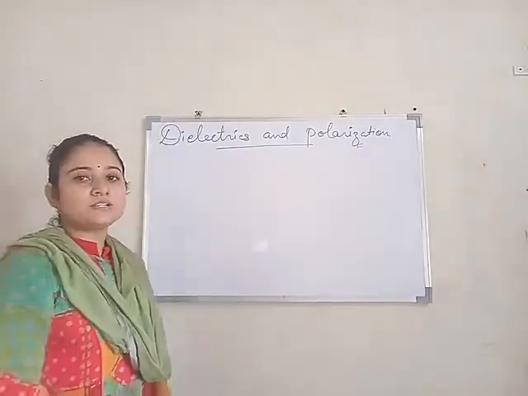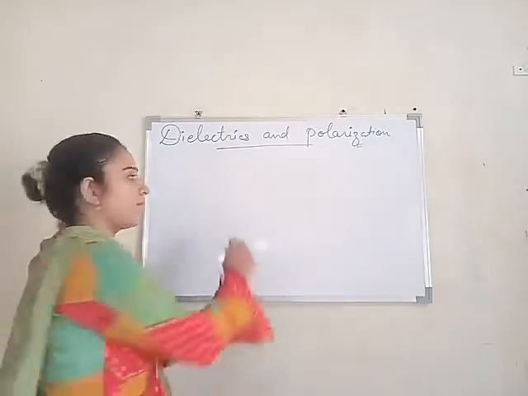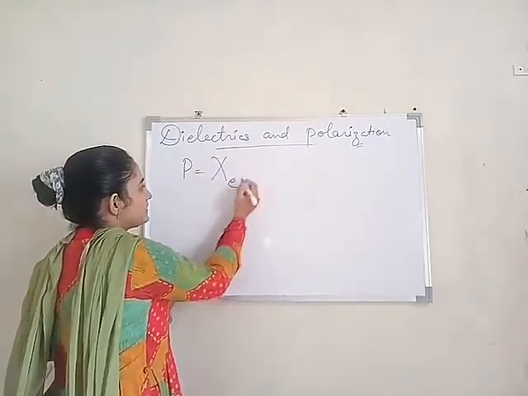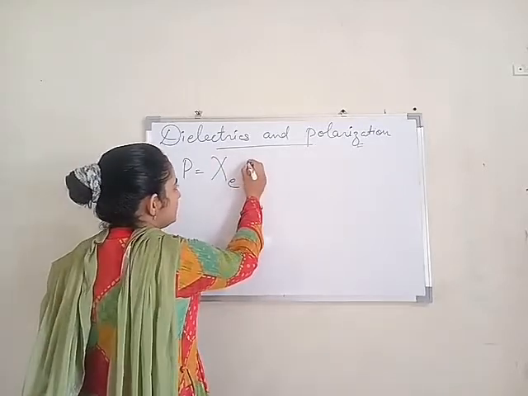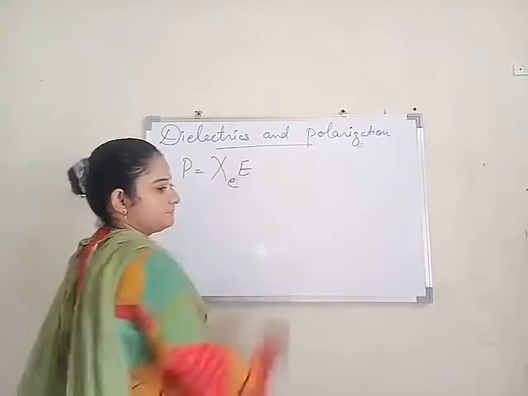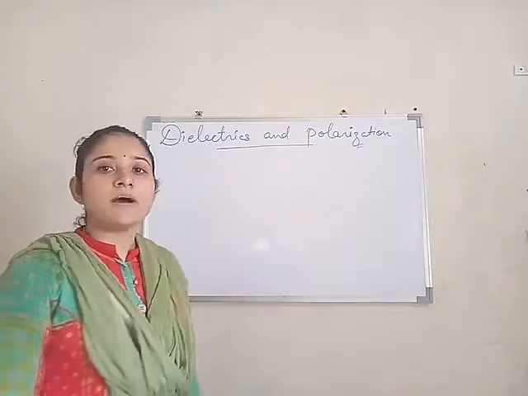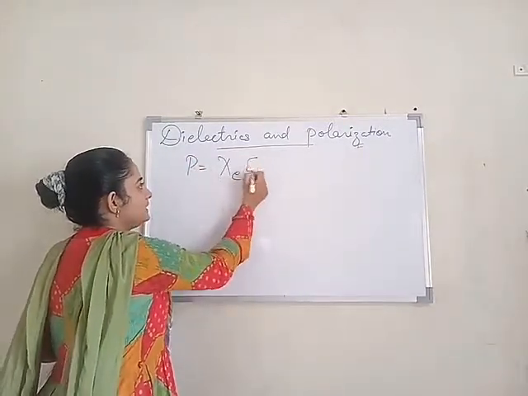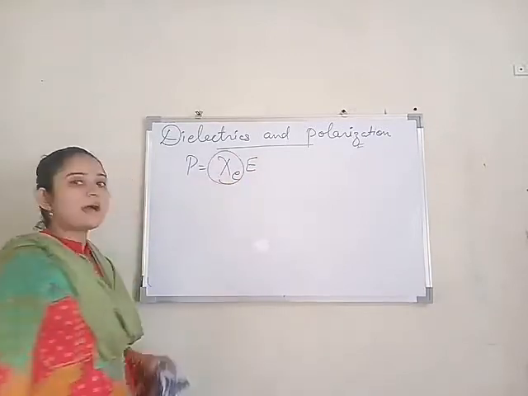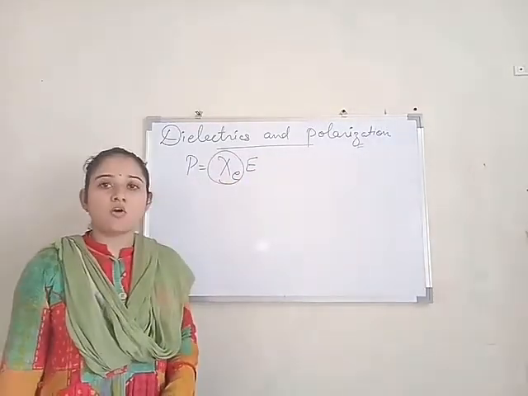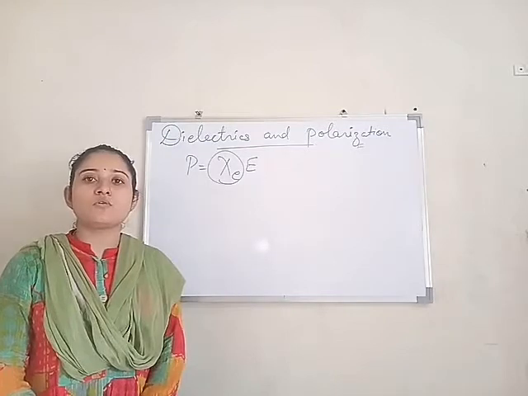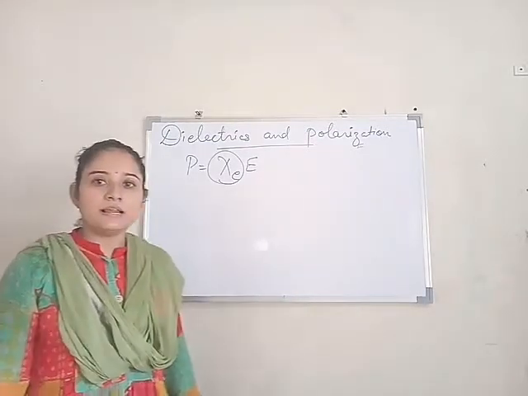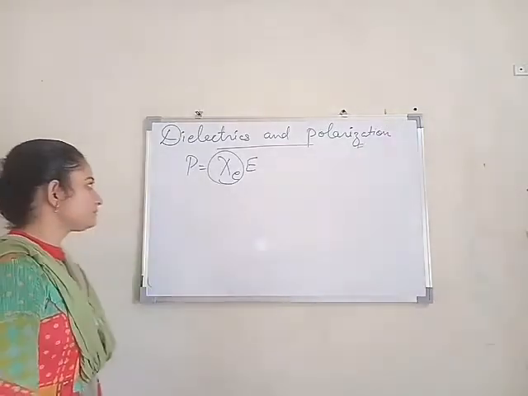This polarization is denoted by P and can be written as P equal to chi E, where chi is the constant and is also known as electric susceptibility.